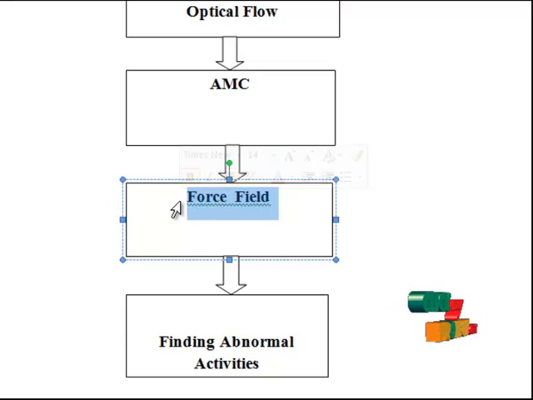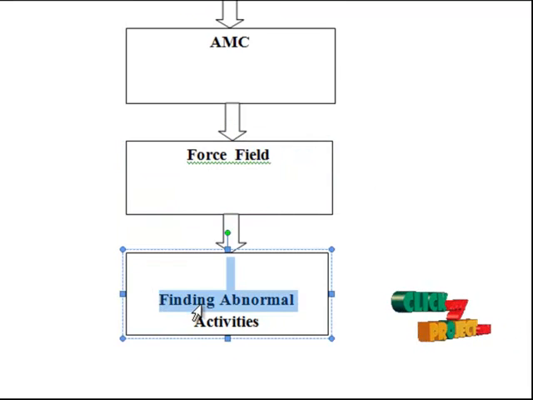And the next step is that modeling crowds using the force field can provide the information of the orientation and the force of each crowd. The quantized orientation Afj of the force Pfj can be computed by the equations given in our base paper. Based on these features, the unusual crowd events are defined as the orientation of a crowd being abruptly changed, or the one that after interaction among crowds is not similar to the predicted value. Therefore, if a new orientation Afj suddenly appears, the unusual event is considered to have occurred. And then finally finding the abnormal activities.